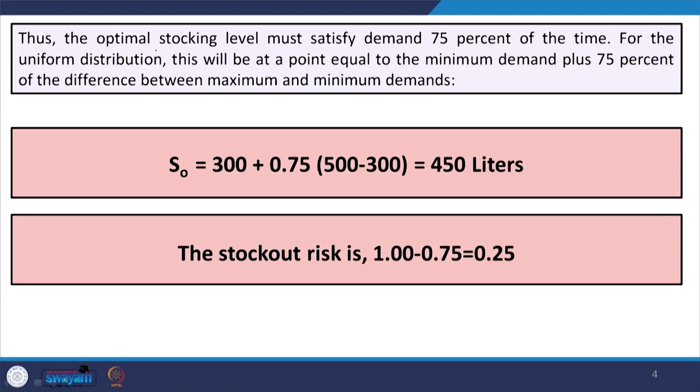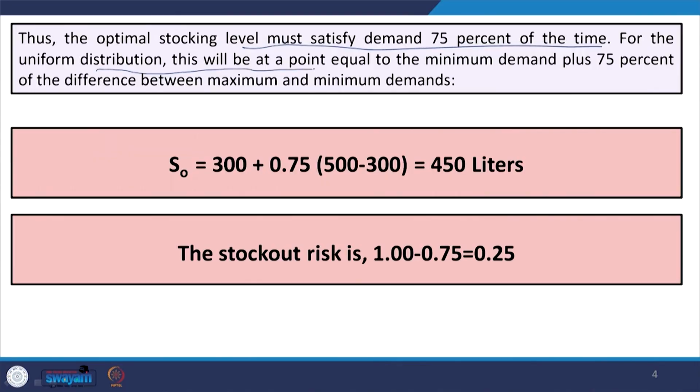Thus, the optimal stocking level must satisfy demand 75% of the time. You should not try to fulfill 100% of the demand. You should be satisfied with 75% fulfillment of the demand, because it is going to give you maximum expected profit.